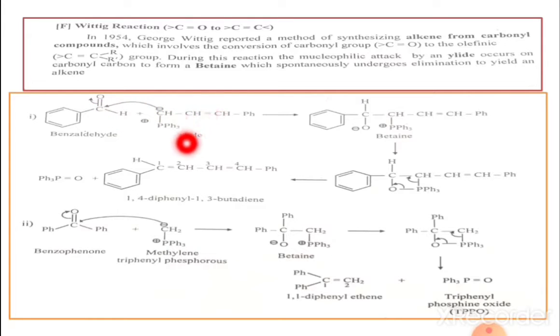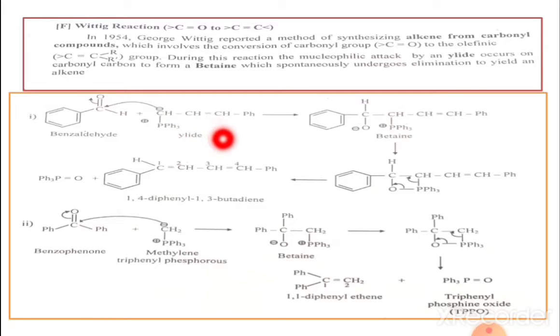Here one term is included, the ylide. This species is called the ylide. Now the question is, what is meant by the ylide? Friends, an ylide is nothing but a negatively charged atom directly attached to a heteroatom with a formal positive charge, usually nitrogen, phosphorus or sulfur.